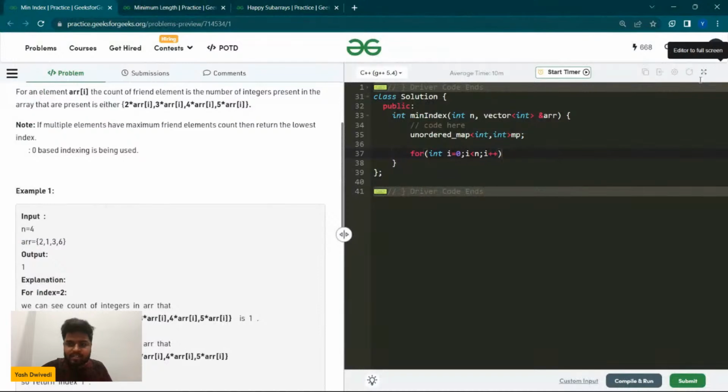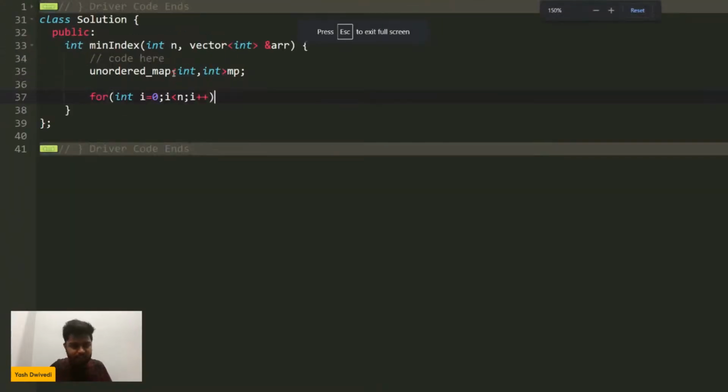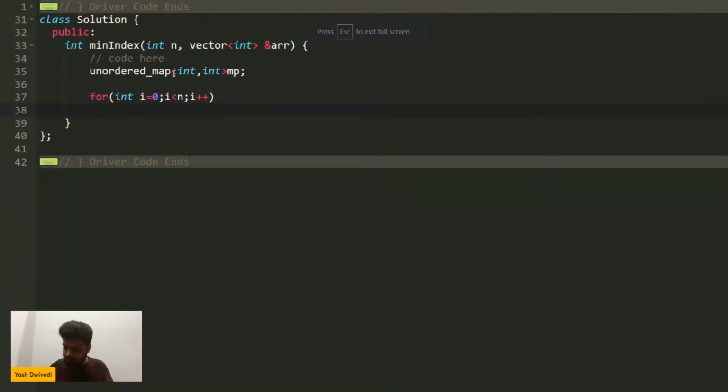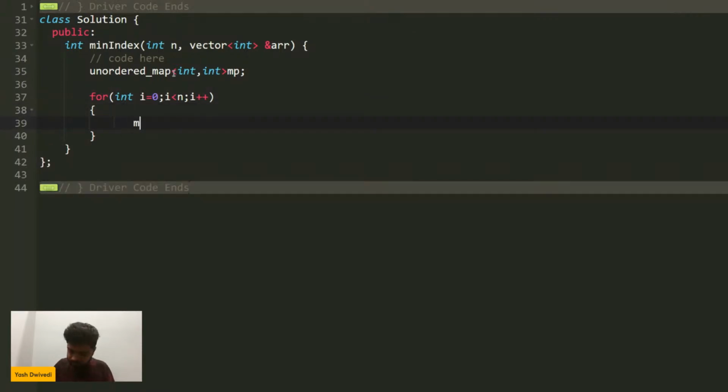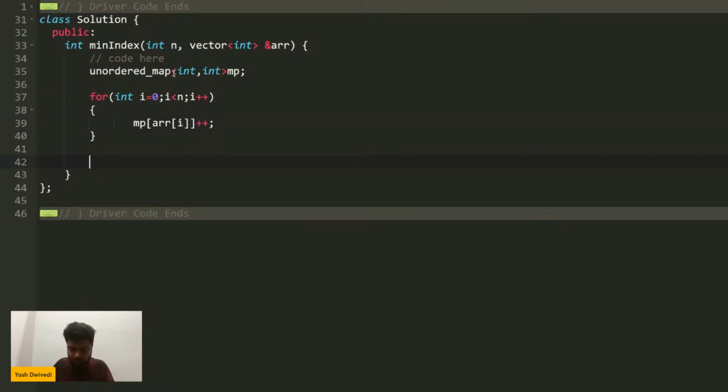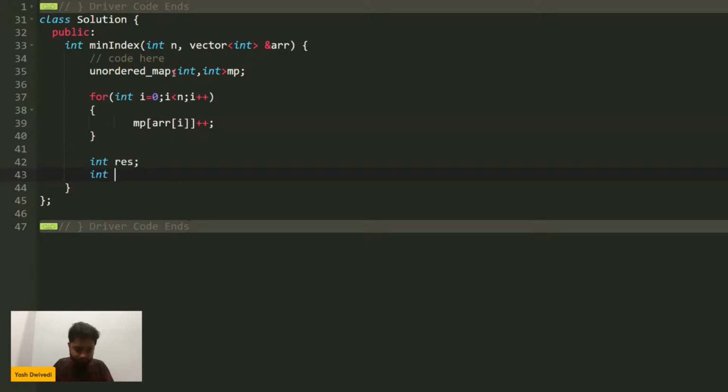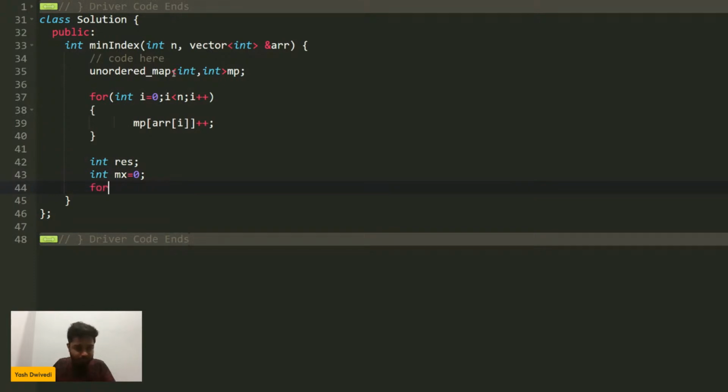Okay, so let's see how we can do it. First thing that we will do here is increase the frequency of each and every element. Then I will initially have a resultant answer, like result will store the resultant index, and I will have the maximum frequency initially initialized as 0, the maximum number of friends.